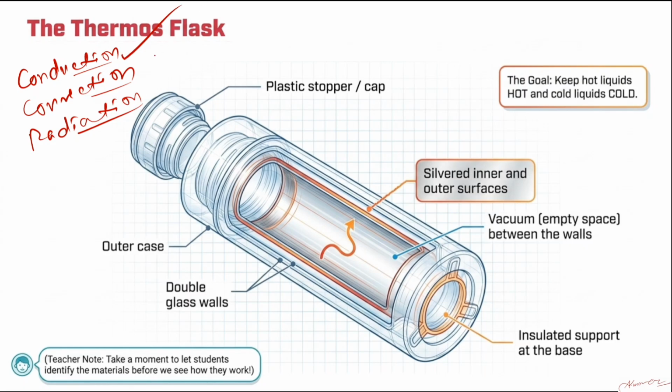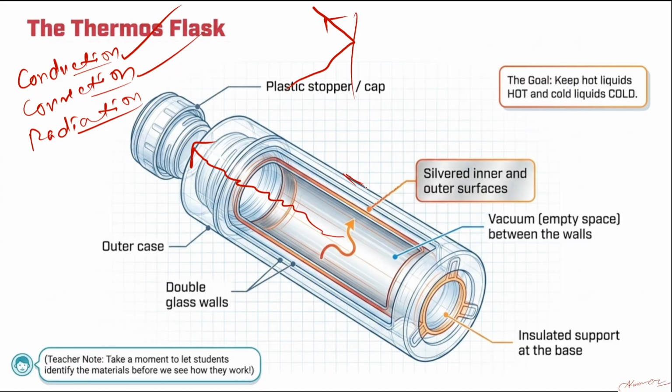Okay. Next one, let's talk about convection. The water can rise up and go out from the top. So from the top also you seal it tight, completely, so that no heat can escape. You seal it with a bad conductor of heat. So convection is also done. Talking about radiation, radiation does not require any medium, but we know that if this is a polished surface, and the radiation is going like this, it will be reflected back into the same medium. So that's what we do in the thermos flask.